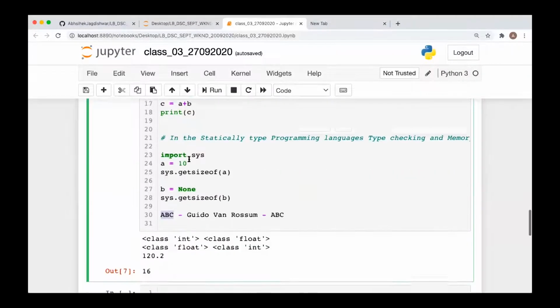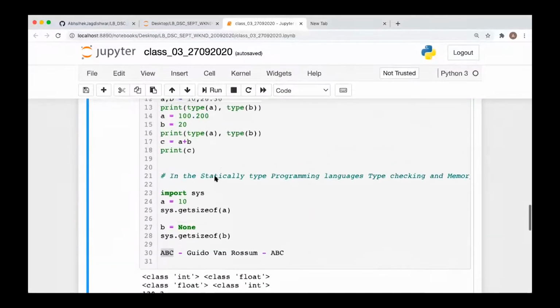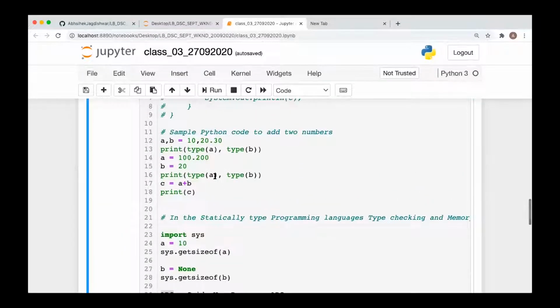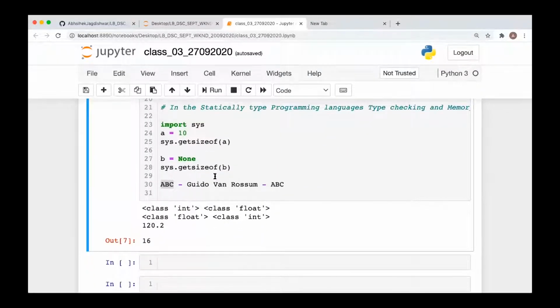Anything else, guys? Any other question? Hello. Yes. Yeah, sir, I'm Jasmeet. I had a query: when I execute a program and press Control Enter or Shift Enter, they both give the output. So is there any difference in them?